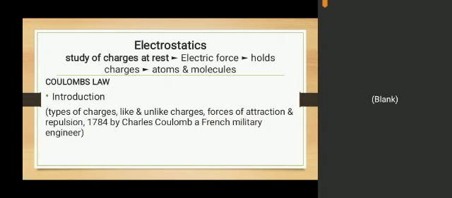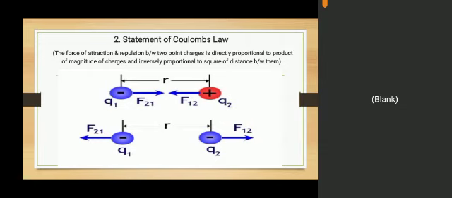Coulomb's law was introduced by Charles Coulomb, a French military engineer, in 1784. This is an MCQ. Now, the statement of Coulomb's law. On what basis has Coulomb stated this law? He has taken two charges. The first one is a negative charge. Q1 has a negative charge, while Q2 has a positive charge.